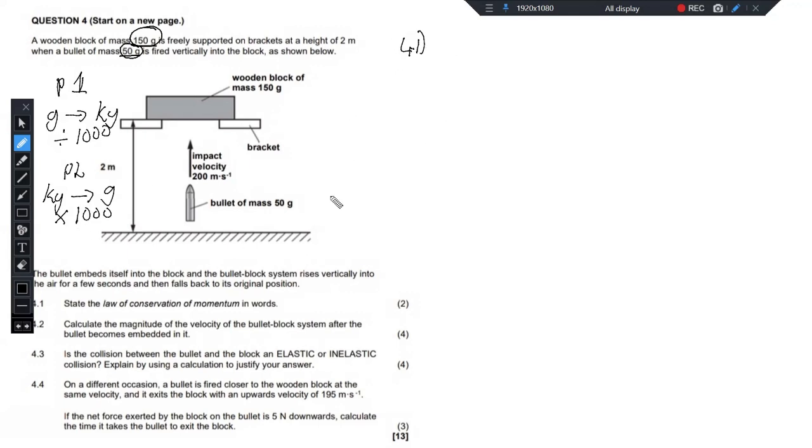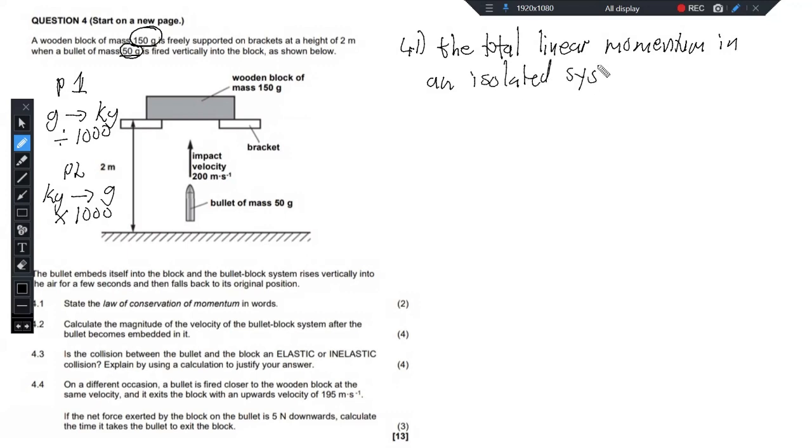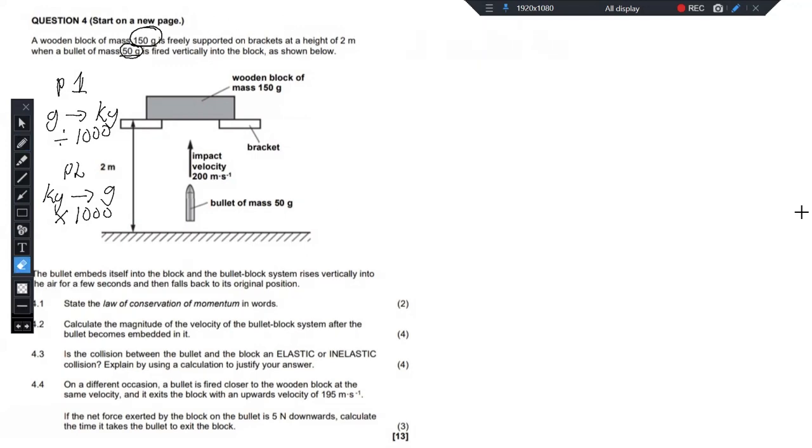Then 4.1, the law of conservation of linear momentum states that the total linear momentum in an isolated system is conserved, or others might say it remains constant, right? So the total linear momentum in an isolated system is conserved or remains constant. So 2 marks just like that. Okay, then now we have 4.2.